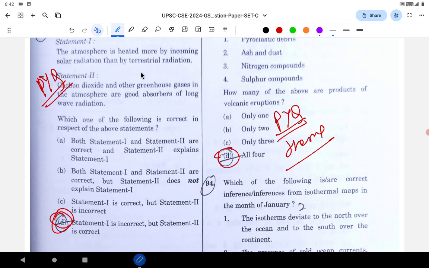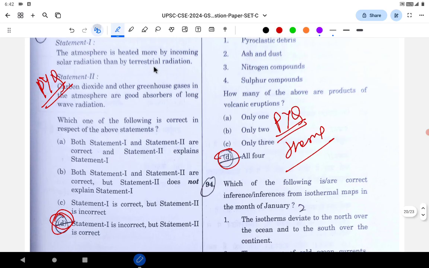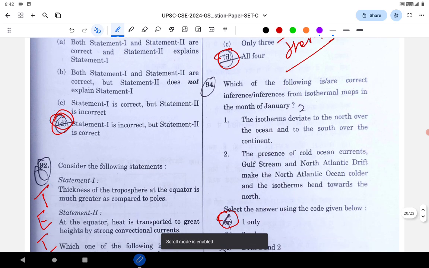The atmosphere is heated more by incoming solar radiation than terrestrial radiation? No, the atmosphere is heated more by terrestrial radiation that is emitted by the earth. Carbon dioxide and other greenhouse gases in the atmosphere are good absorbers of radiation. This is correct. So the answer is D. Next particular question